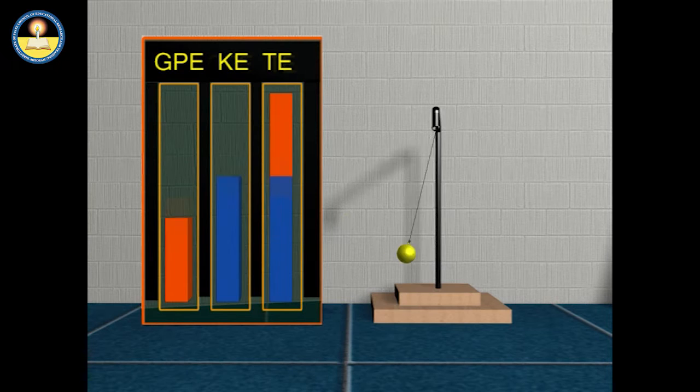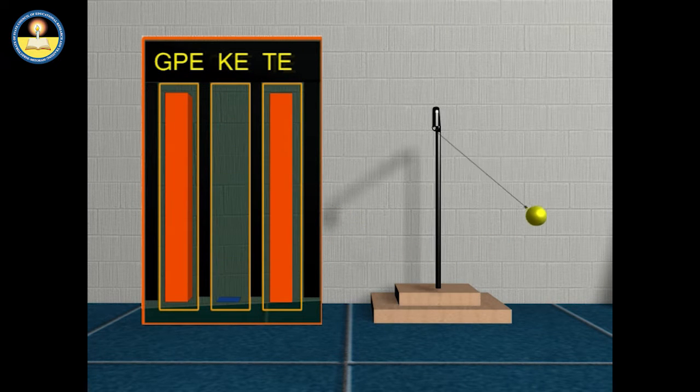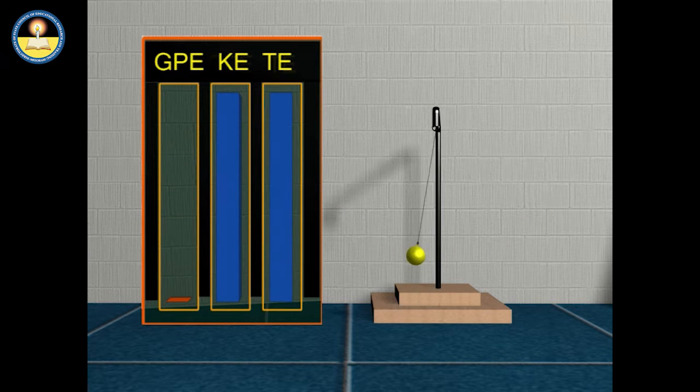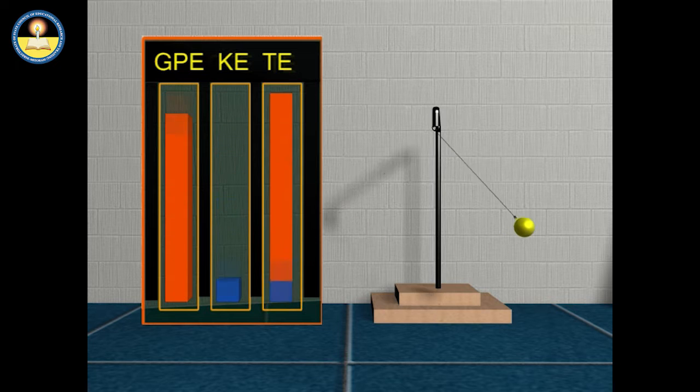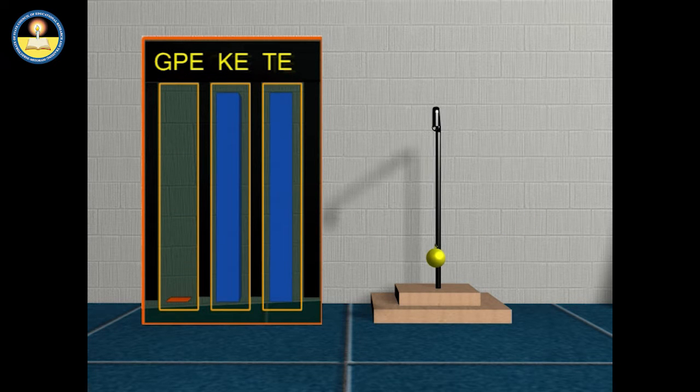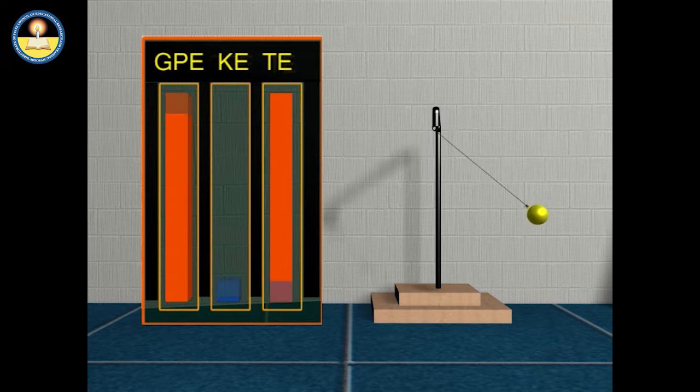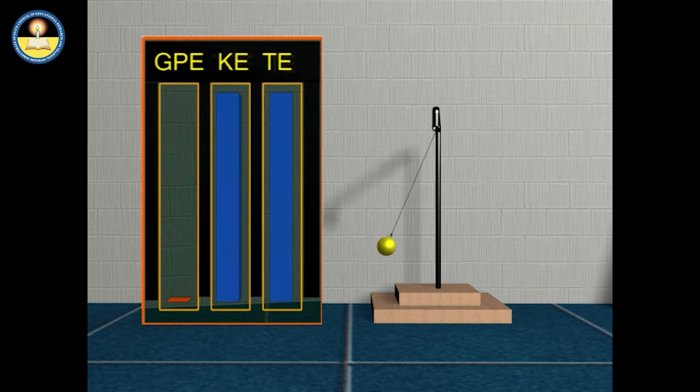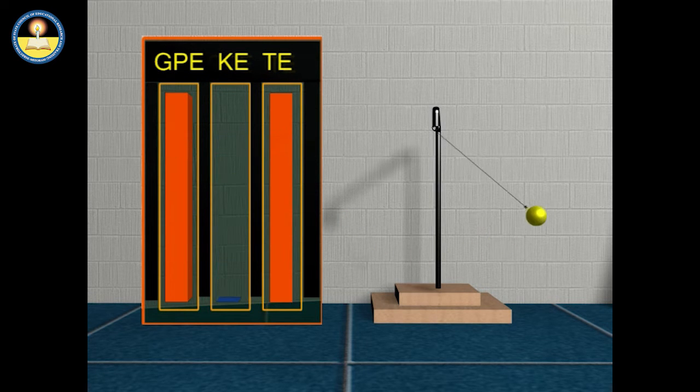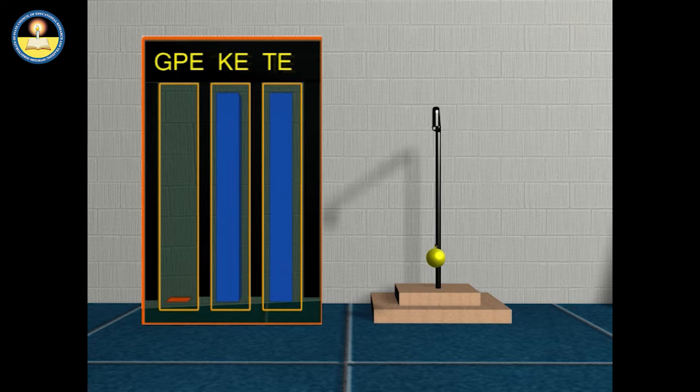A simple example of the transformation of kinetic energy into potential energy and of potential energy back into kinetic energy is a simple pendulum. When we give a push to the bob, it possesses kinetic energy, and as it reaches its maximum height, its kinetic energy completely converts into potential energy.